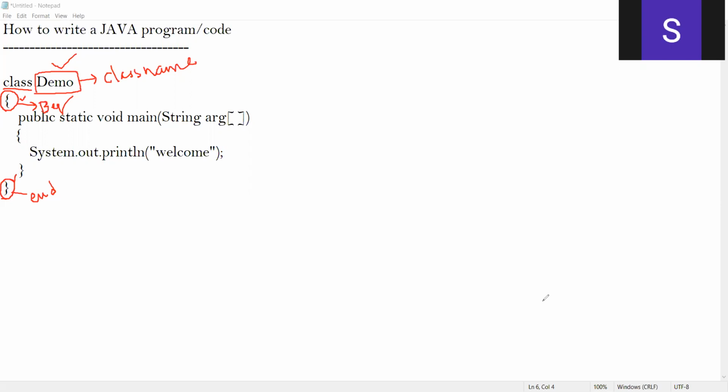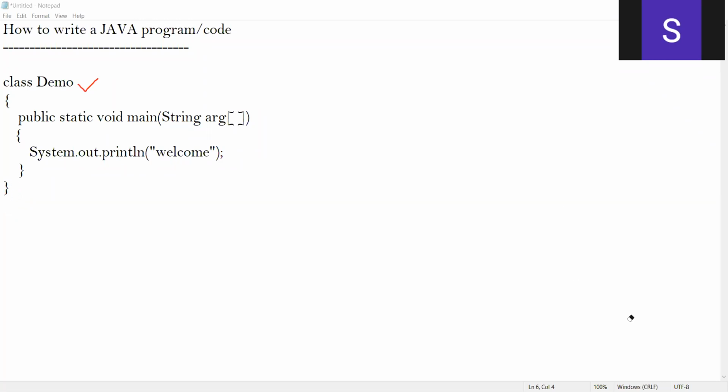Let me clear my drawings. The most important thing, students, with respect to C++, is that once you define a class, at the end of the class you put a semicolon. But in Java, you should not put this semicolon. If you put a semicolon, it throws an error. So when you're defining any class in Java, at the end of the closing curly brace, you should not put a semicolon. You need to remove this.